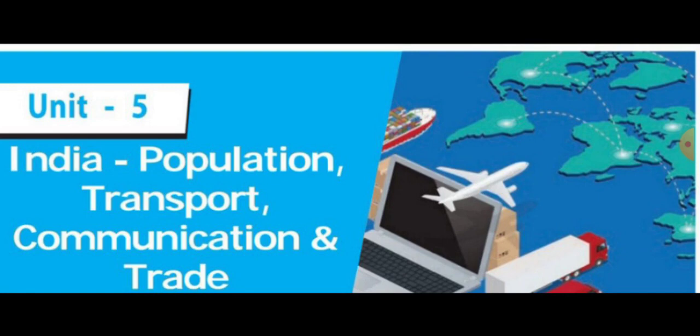Then next we learned about the first means of transport, land. From land we learned roadways. Roads play an important role in carrying goods and passengers for short, medium and long distances. Then from roads we learned about different types of road.